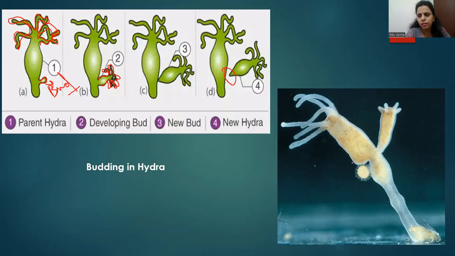Here you can see the microscopic picture of Hydra. This is the body of Hydra. These are the tentacles.